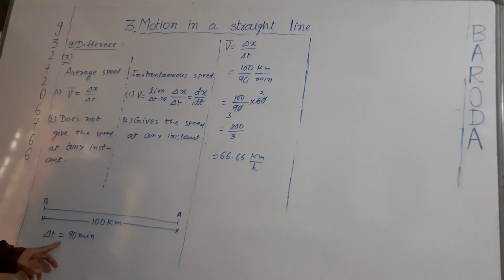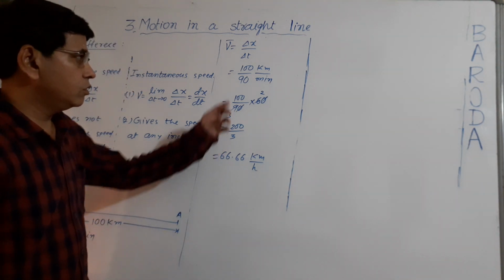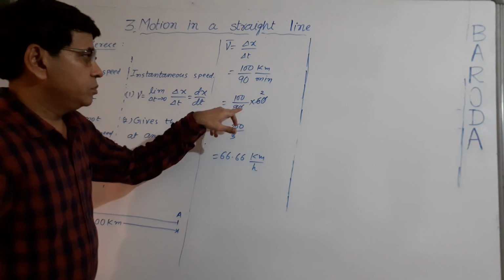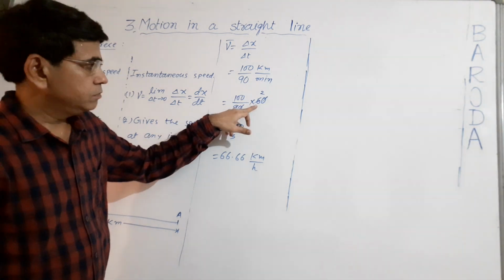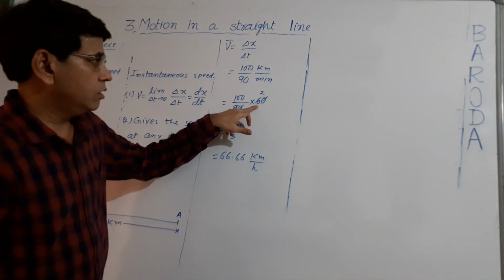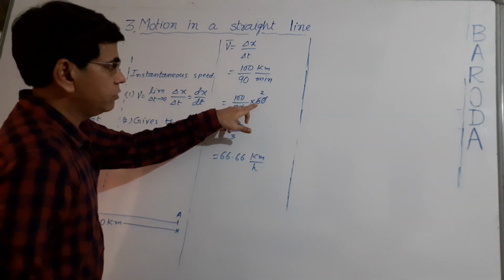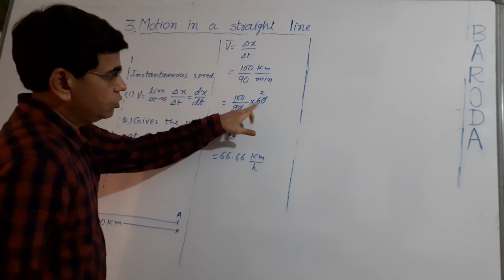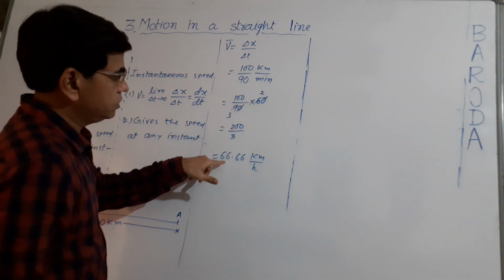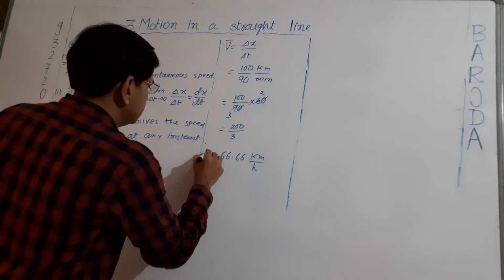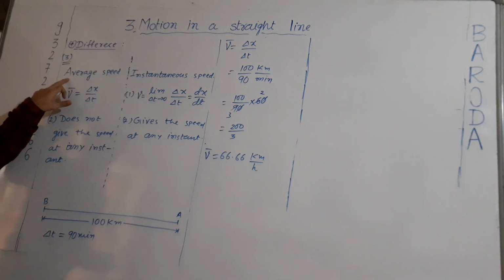Here it is given in minute. So if we want to convert this minute into hour, we will have to divide 90 with 60, but it is in denominator, so I have written 60 in numerator. So answer is in kilometer per hour. This is known as average speed.